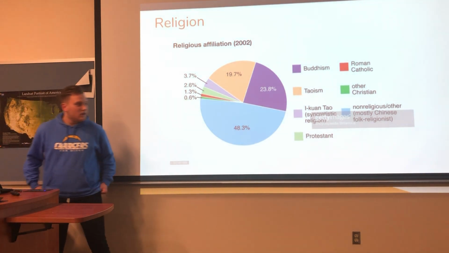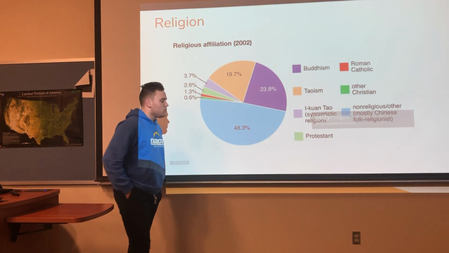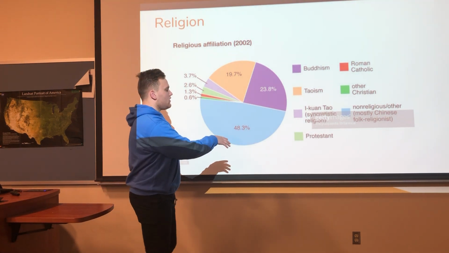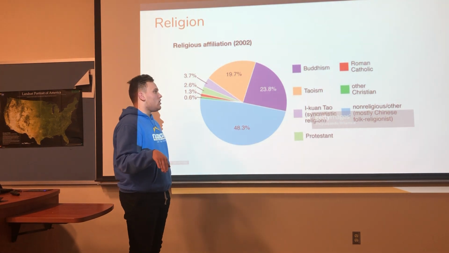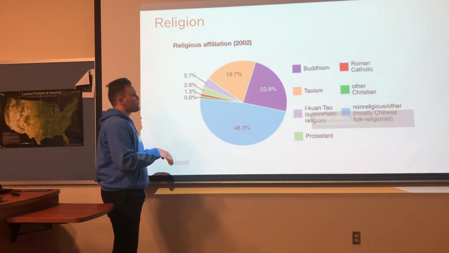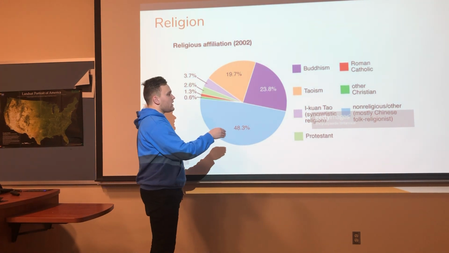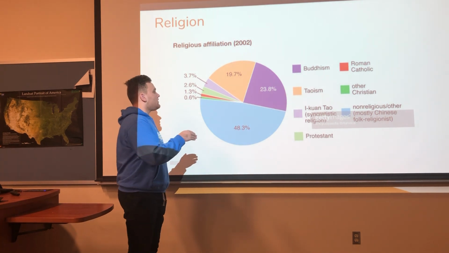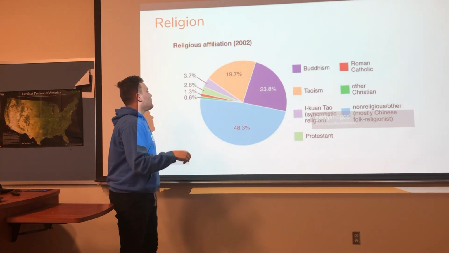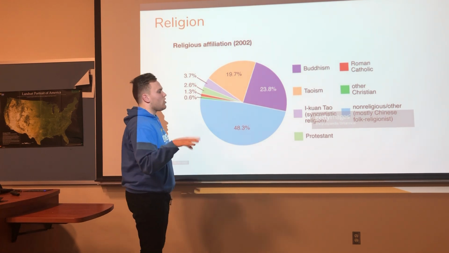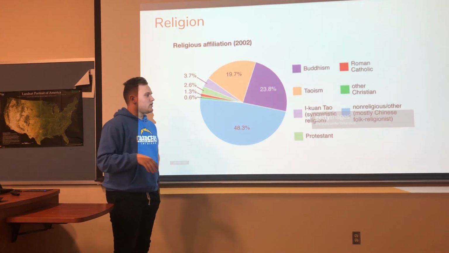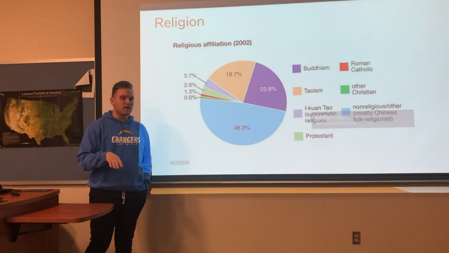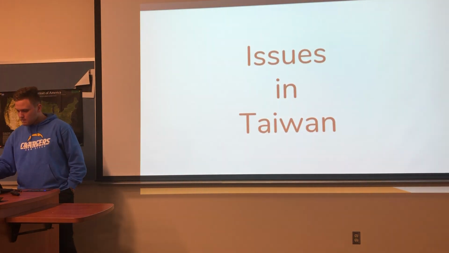Okay, so the religion. Religion is not a huge role in Taiwan. As you can tell, 48.3% are non-religious at all. And besides that, it's pretty competitive. 23.8% of Taiwanese people are Buddhist, 19.7% believe in Taoism, and just a little portion believes in Roman Catholic, Protestant, and other religions. But as you can tell, it doesn't have a big effect in Taiwan.